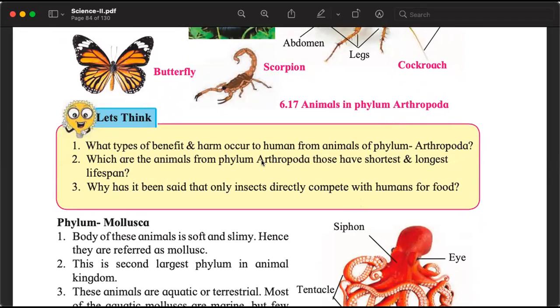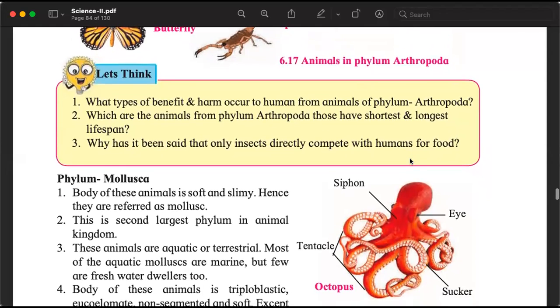Once again, there are some interesting questions. In insects से हमको क्या फायदा होता है, क्या नुकसान होता है? We are studying it first time. We are getting to know what insects are, what these arthropoda, animals of arthropoda are. So we will not discuss these questions today, but we will discuss them in the next class. But be prepared. कि क्या है ये? Only when we understand what organisms we are talking about, then we can think how they are useful or how they are harmful.